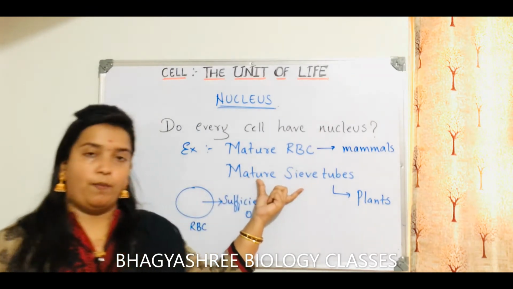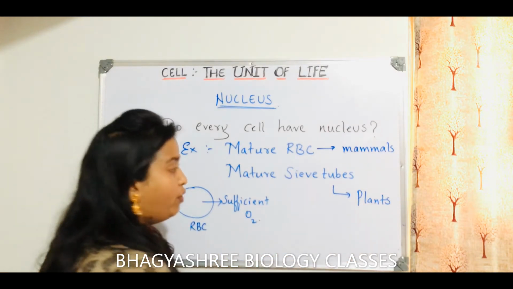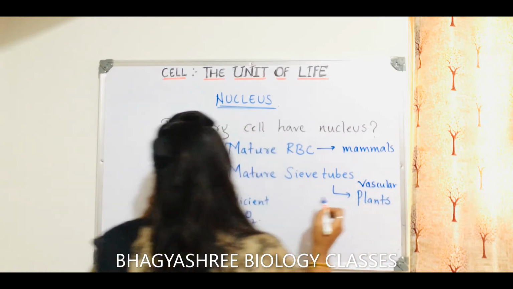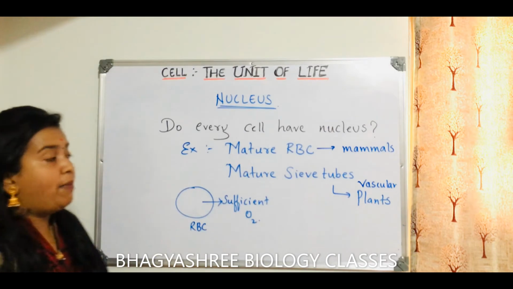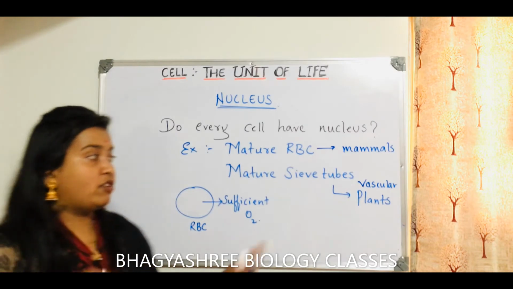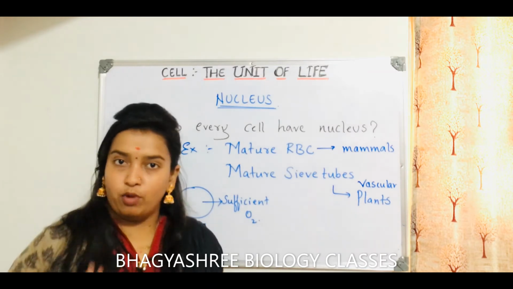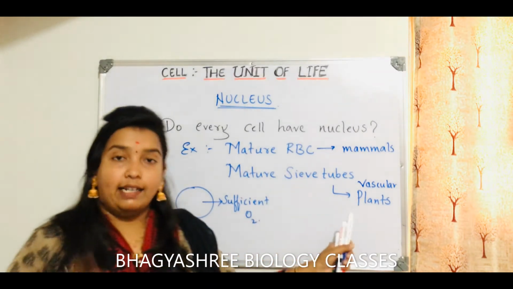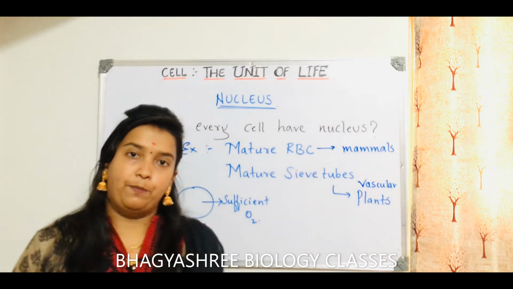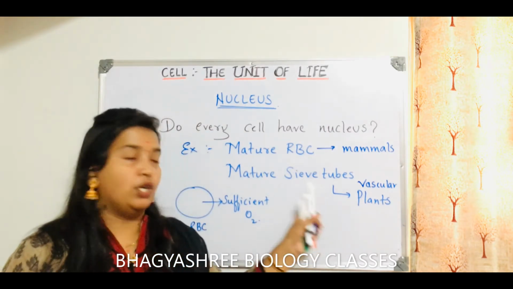Same thing with mature sieve tubes. Sieve tubes are found in plants. Which plants? They are not found in every plant. They are found in vascular plants. What is the function of the phloem? It helps in conducting food. They are found in phloem, right? They help in conducting food material. Already we have discussed this. Now, when they are conducting food, if they have a nucleus, a sufficient amount of food cannot be transported to other parts of the plant. That is why the nucleus is removed from mature sieve tubes also.